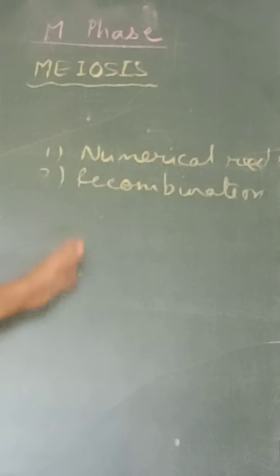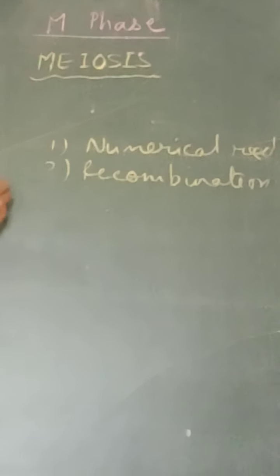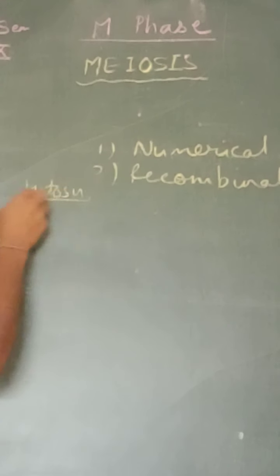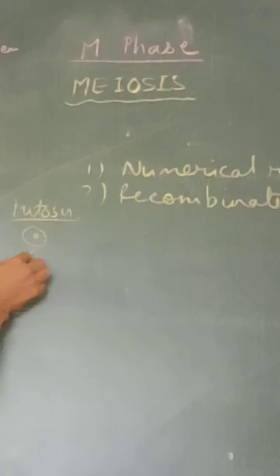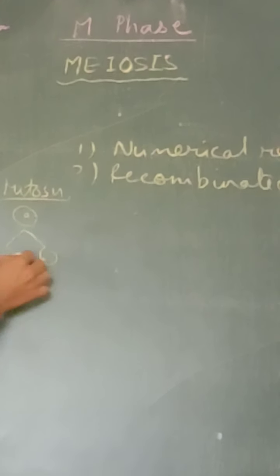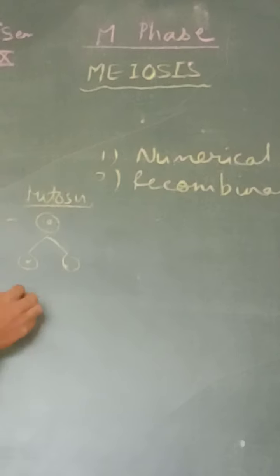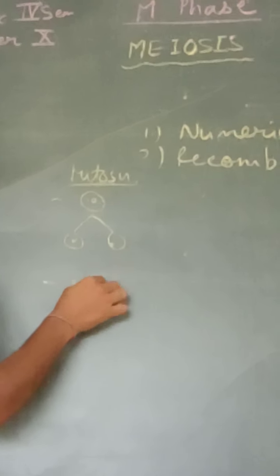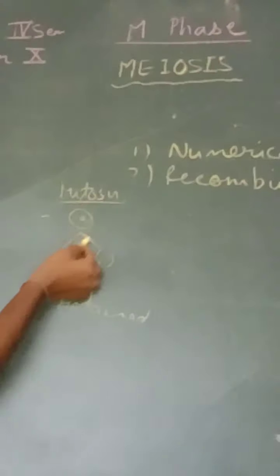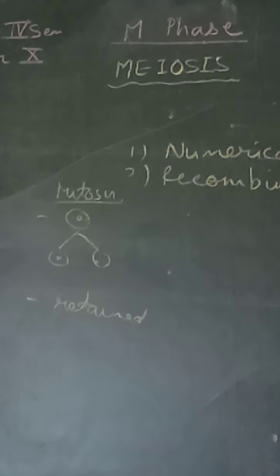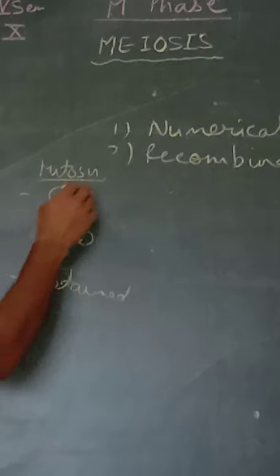Meiosis differs from mitosis in certain aspects. In mitosis, it was a simple division of a cell into 2 daughter cells. The chromosome number was retained the same as the mother cell had; the daughter cells had the same chromosome number.